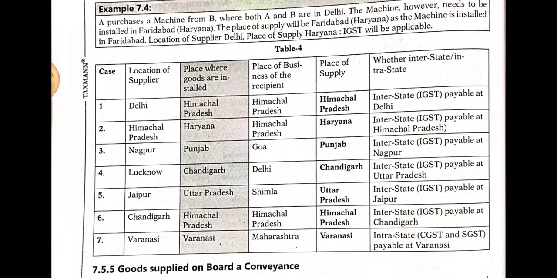Location of the supplier is Jaipur, while the place where goods are installed is Uttar Pradesh. So interstate, IGST payable at Jaipur, Rajasthan, right? Chandigarh is the location of the supplier. Himachal Pradesh is the place where goods are installed. So Chandigarh and Himachal Pradesh are different states. So IGST is payable at Chandigarh. Varanasi is the location of the supplier. Place where goods are installed, Varanasi. So both are in the same state. So intra-state, CGST and SGST payable at Varanasi.